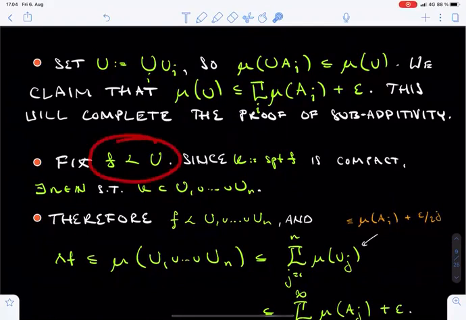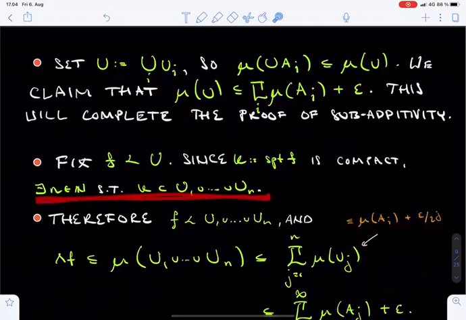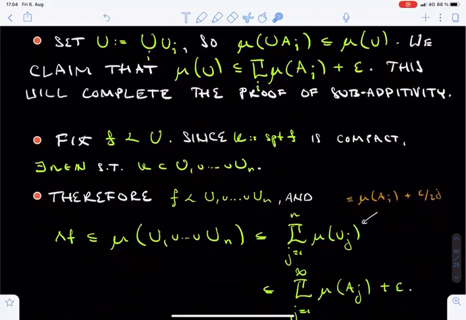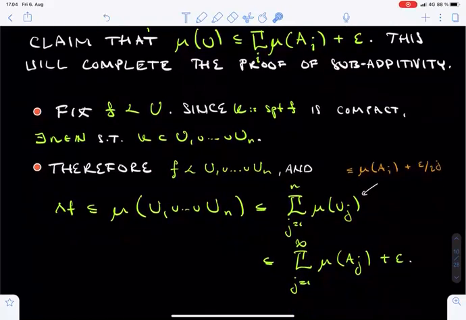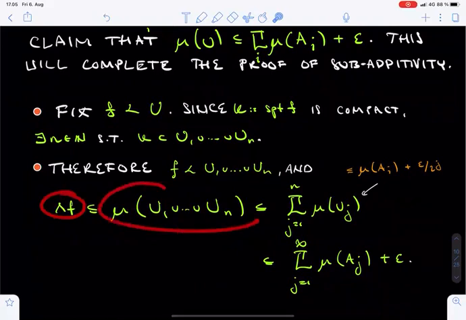Fix a function f dominated by U. Then the support K of f is compact and the sets Uj form an open cover of K. So K is already covered by some finite number of the sets Uj, say U1 through to Un. This means that f is dominated by the union of the sets U1 through to Un. It follows from the definition of mu that lambda of f is bounded from above by the mu measure of this finite union.